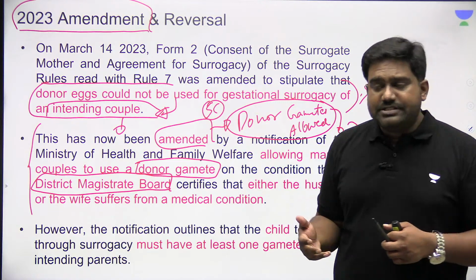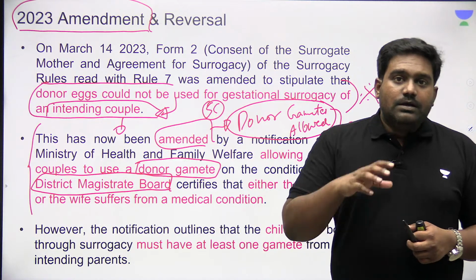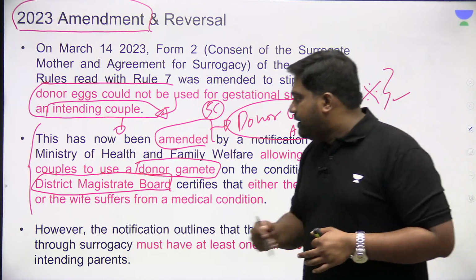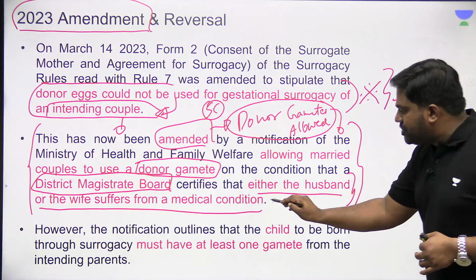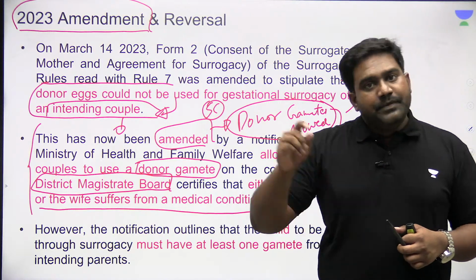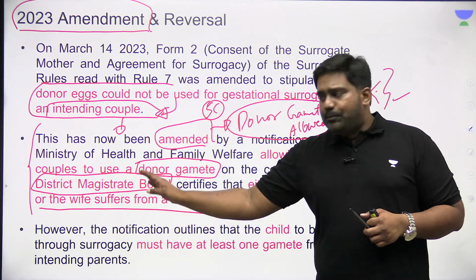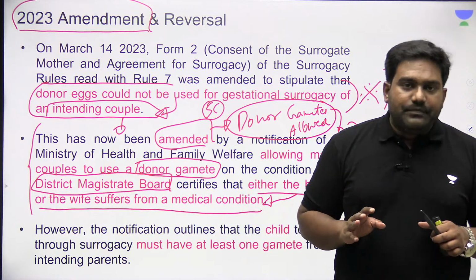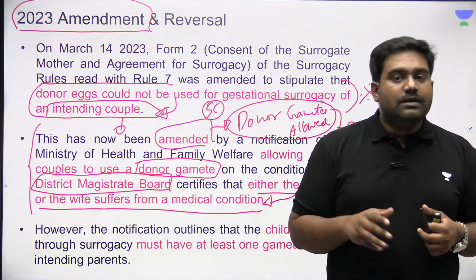Essentially, medical professionals, doctors, would also be part of this board headed by the DM. This board has to certify that the parents are suffering from a medical condition and are not able to contribute their gametes. Only then can a donor gamete be used. Now, the process of certification is also fine. This is a checks and balance in the system to prevent the misuse of the laws.